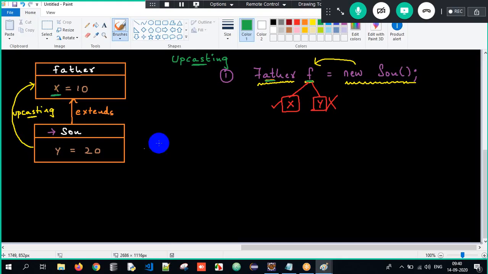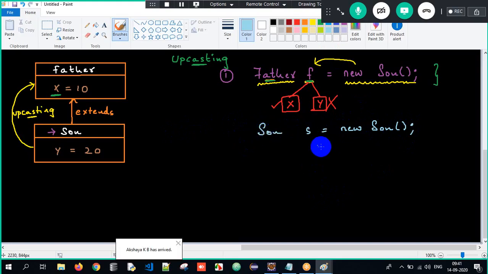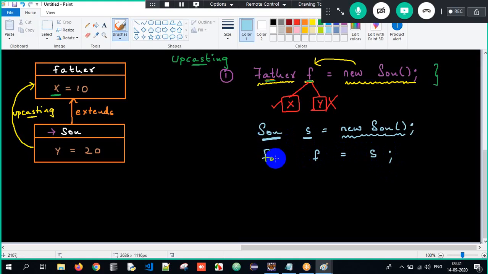Clear? Done. So this upcasting, here I have done it in a single line. But we can do it in two lines as well. How, sir? I'll tell you. See, now I create an object, new Son. I create an object of the subclass and store it into a reference which is of type subclass only. So s is storing the subclass object, and the reference type is Son only. So s is nothing but the subclass object. I am storing it into a reference of type superclass.